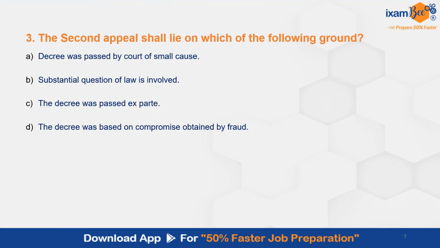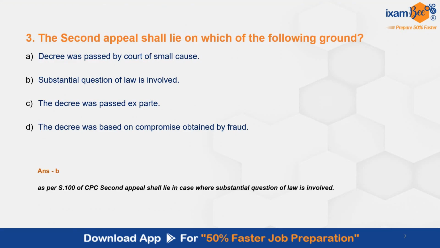Question number 3. The second appeal shall lie on which of the following ground? The correct answer here is B. Substantial question of law is involved. The second appeal always lie on substantial question of law and not on the question of fact.